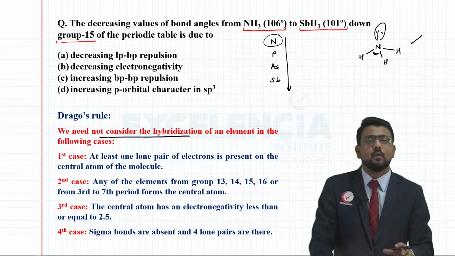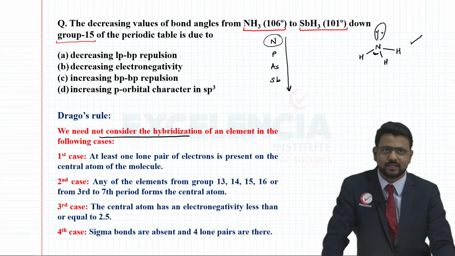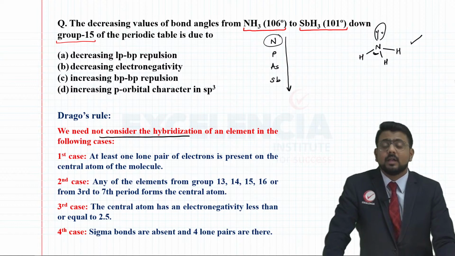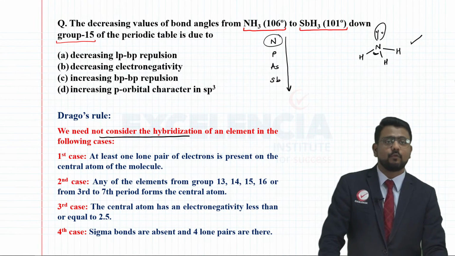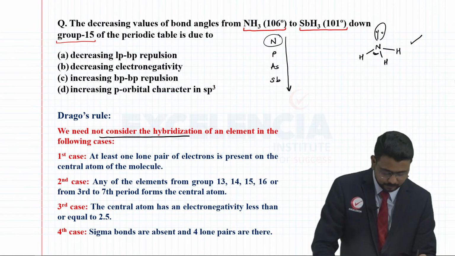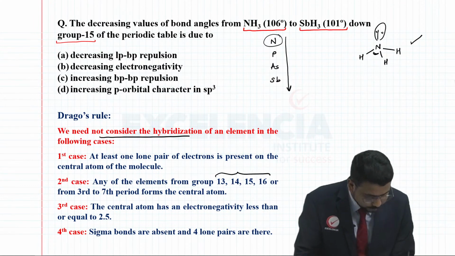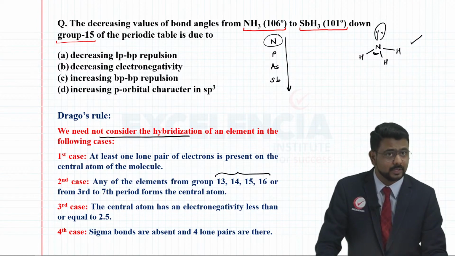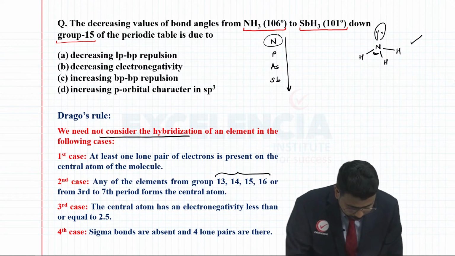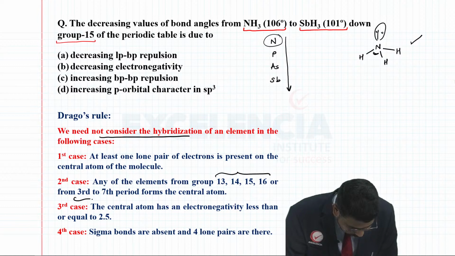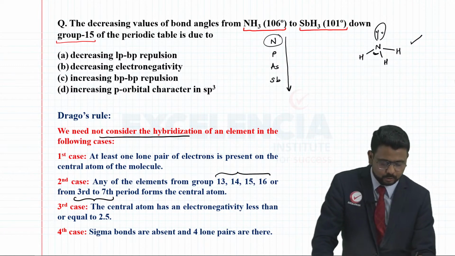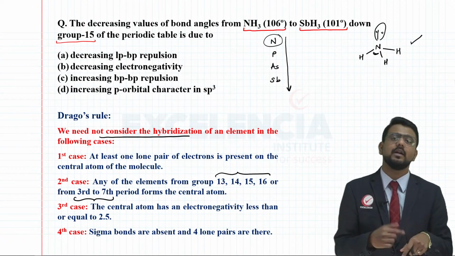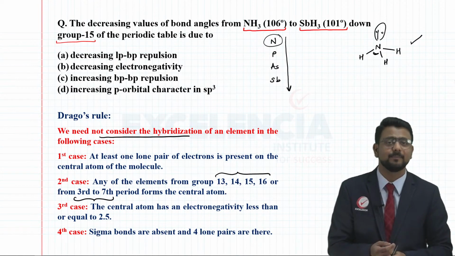So, all of these will be having one lone pair each associated with them. Any of the elements could be from group 13, group 14, 15 or 16. These are the groups. The rule is applicable to the elements belonging to these groups and also from the period number 3rd to 7th. So, does antimony belong to a period number 3 to 7? Answer is definitely yes. Correct?